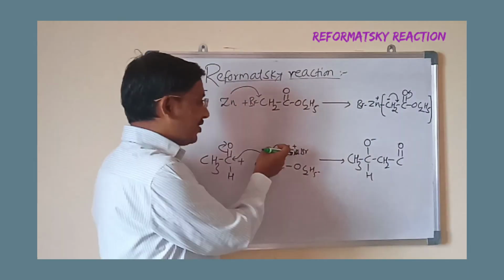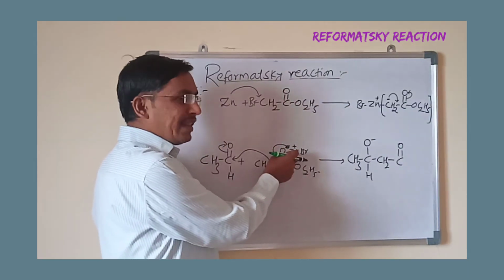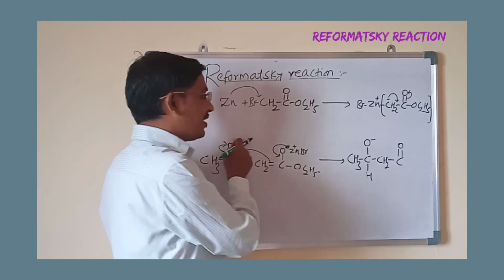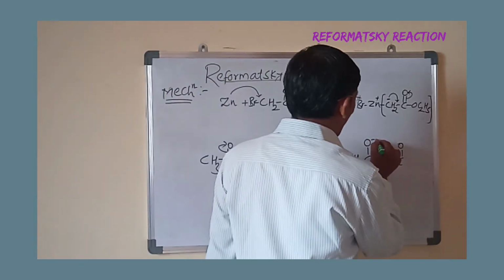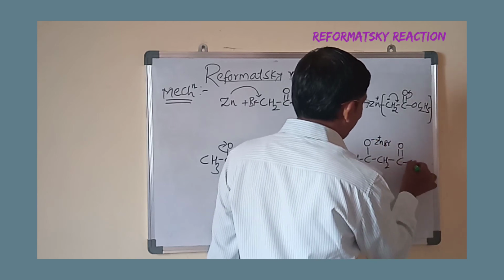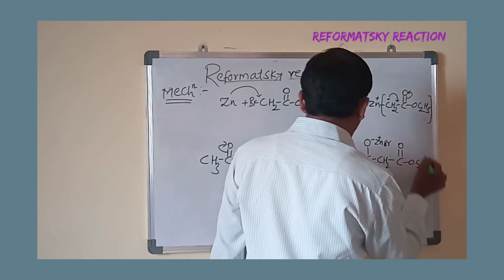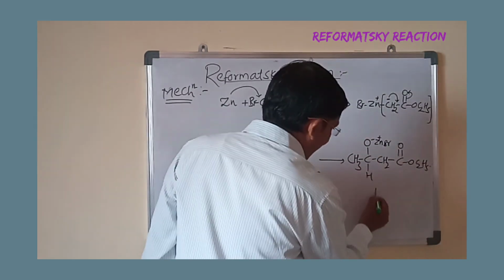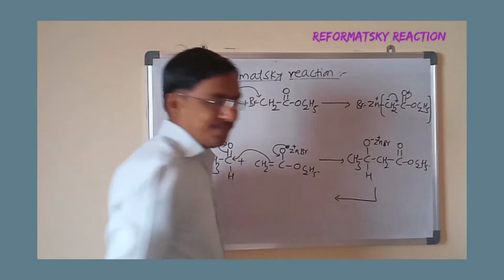Once that negative charge is converted into a double bond, zinc leaves from this position and shifts onto this O minus. Here O Zn plus Br, and here this is OC2H5. And the last step is that it undergoes hydrolysis.